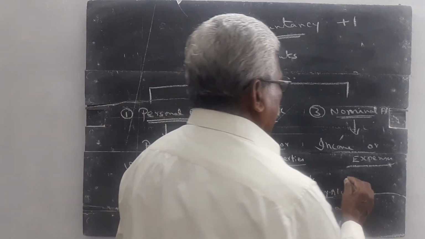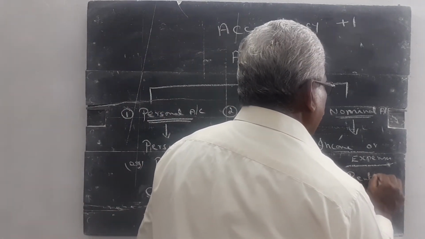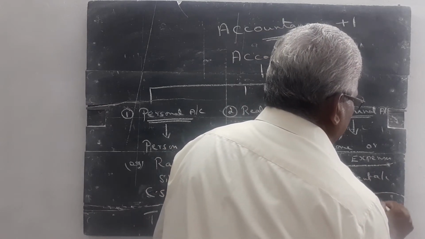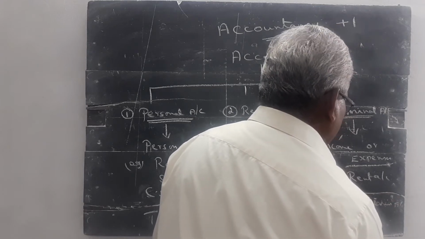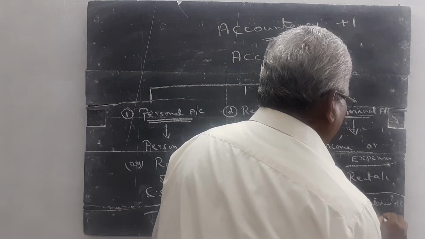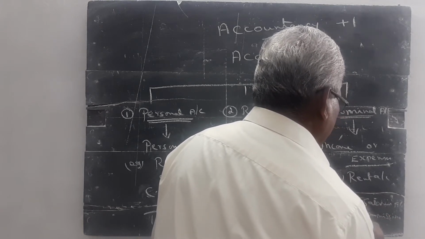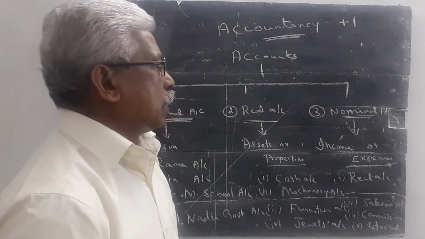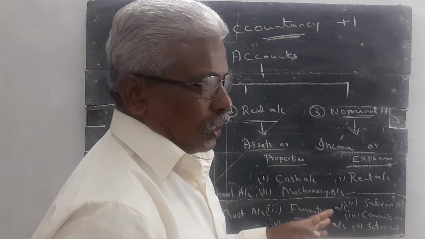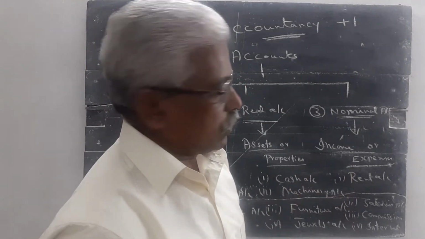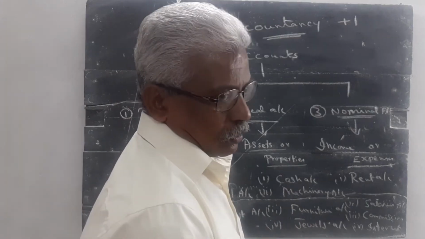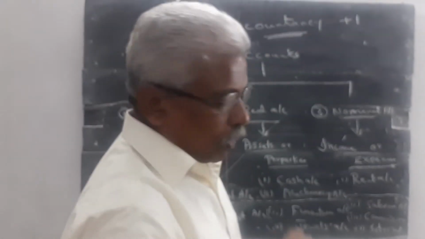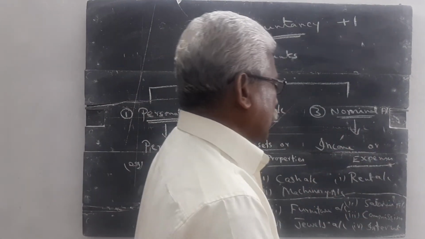Example: rent account, salaries account, commission account, interest account. These are all examples of a nominal account. Let us assume rent. It is an income to the person who receives it. It is expenditure to the person who gives it. Like a salary. Salary is an income for the staff, but an expenditure for the management.